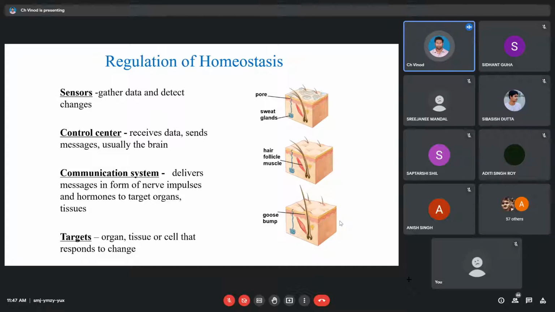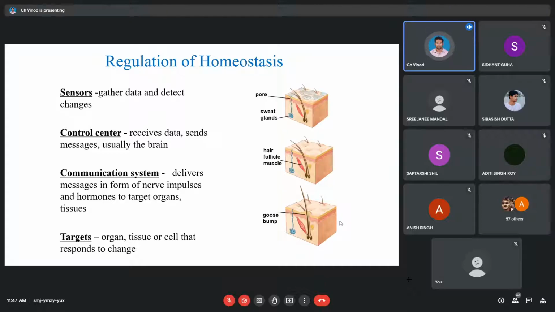So who's doing that? The control center will be receiving the data, and after it receives the data, it matches it with the reference value or the optimal value. If there is a fluctuation or a deviation, then the control center will project a process towards a target, and the target should be doing a job.